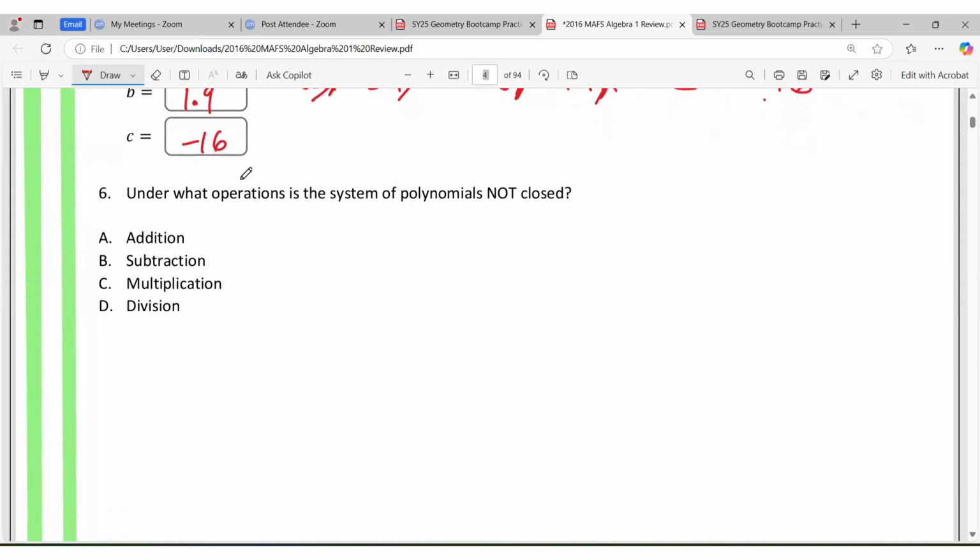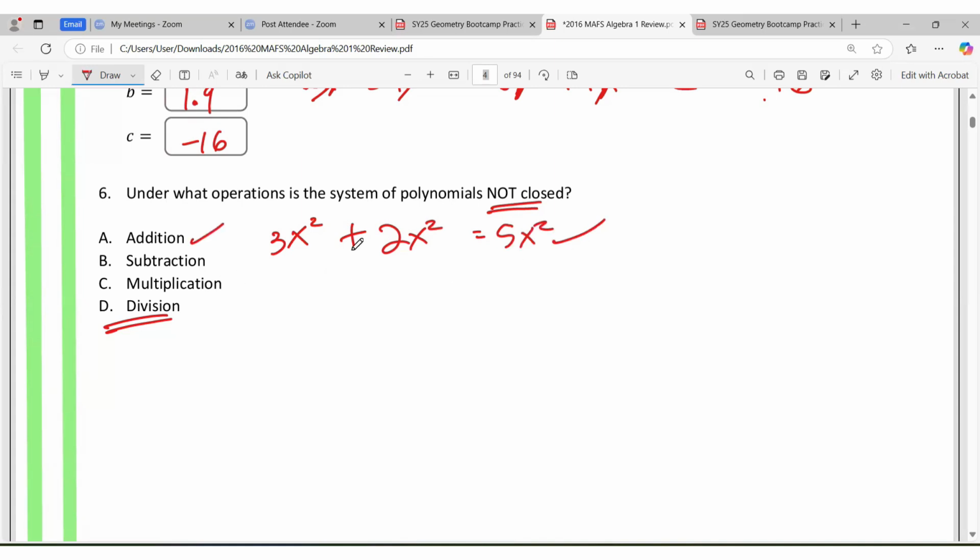Under what operation is the system of polynomial not closed? It's going to be under division. What do we mean by not closed? If you should put together two polynomials, would it give you back a polynomial? That's when it is closed. So if I add, for example, 3x squared plus 2x squared, I'll end up with 5x squared. This is still a polynomial, so this is good.